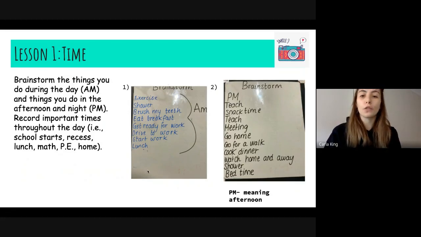Then when lunch finishes, it actually goes into the afternoon. So that's where I've got PM. So PM is from 12 o'clock in the afternoon, okay, where it's still daylight, and then goes into nighttime.